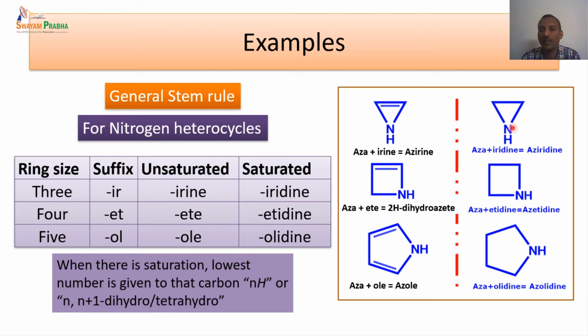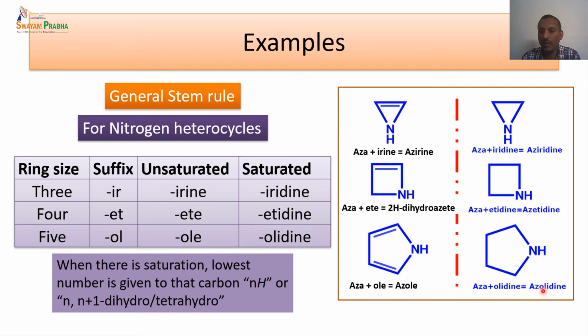So this becomes aziridine. And in the case of 4-membered also, here we have a saturated carbon, so this is written as 2H. And the completely reduced one is written as azetidine. And if it is a 5-membered nitrogen heterocycle, the actual IUPAC nomenclature is azole, but we call this compound pyrrole, which is a common name. And this is pyrrolidine, which is a common name, and the IUPAC nomenclature for this compound is azolidine.